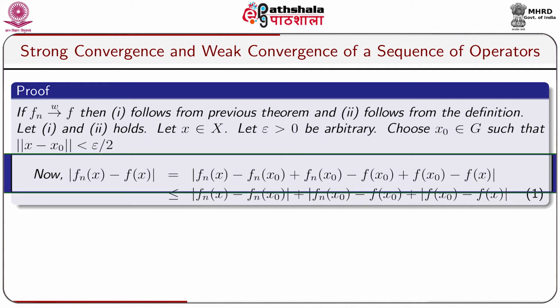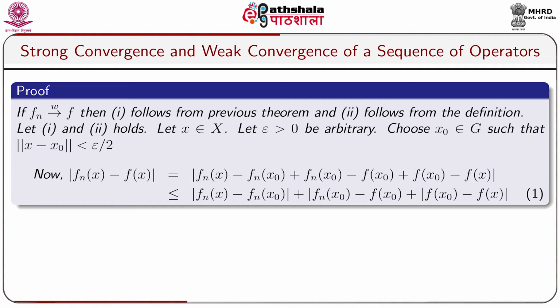Now, modulus of Fn(x) minus F(x) equals modulus of Fn(x) minus Fn(x0) plus Fn(x0) minus F(x0) plus F(x0) minus F(x), just a slight adjustment of Fn(x0) and F(x0), which is less than or equal to modulus of Fn(x) minus Fn(x0) plus modulus of Fn(x0) minus F(x0) plus modulus of F(x0) minus F(x). This is equation number 1.